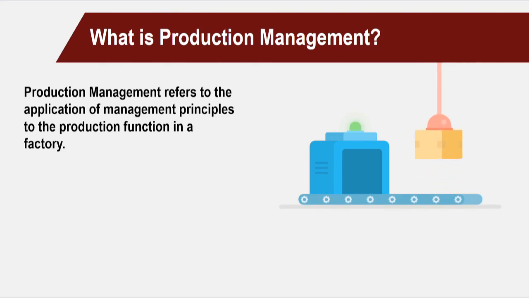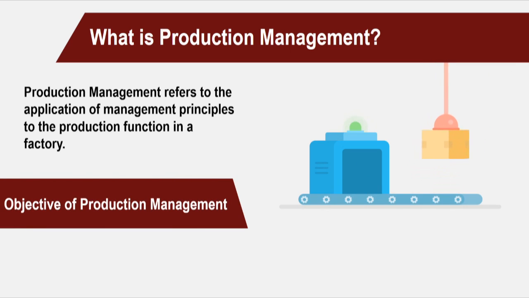Well, the production management refers to the application of management principles to the production functions in a factory. In other words, production management involves application of planning, organizing, directing and controlling to the production process.